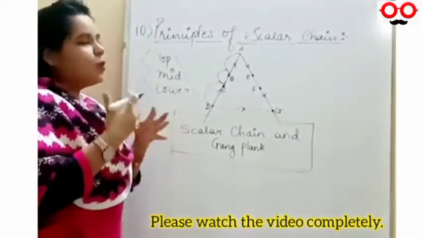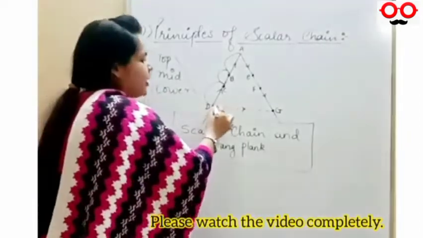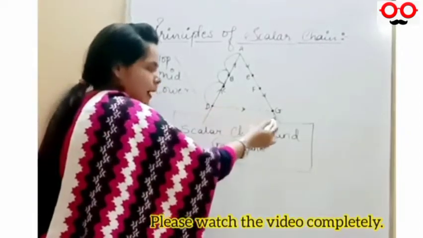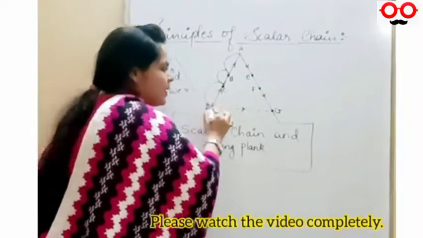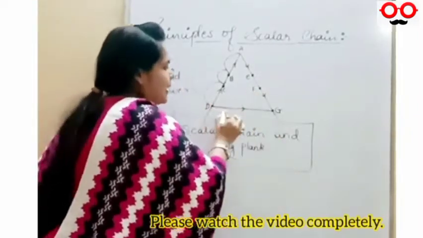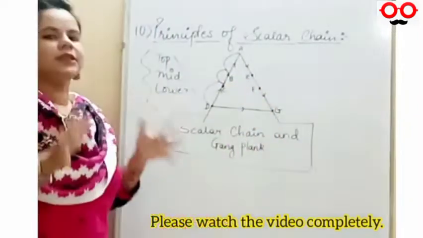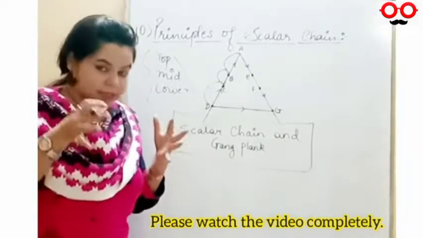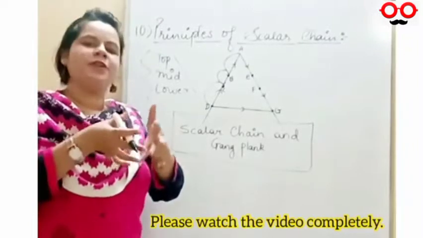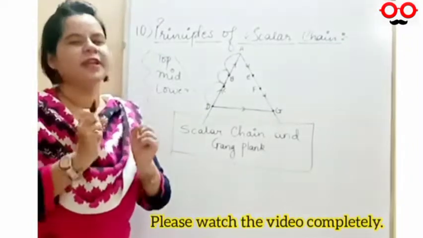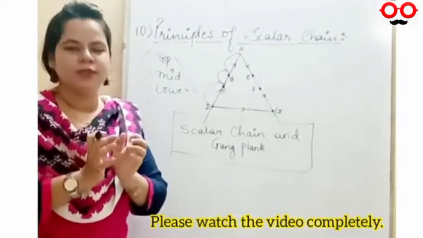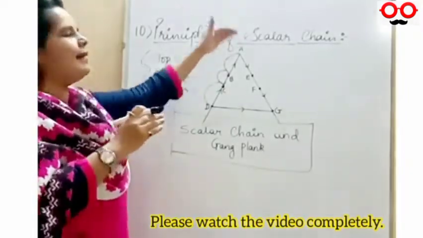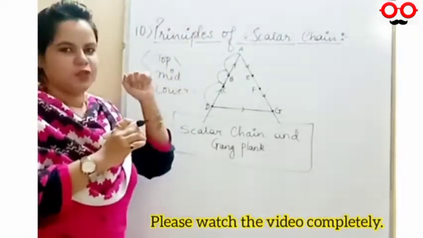But here you can draw a gang plank in which the same level of management can also sort out things and problems with a quick solution. Sometimes you need to take a decision in a particular period of time only, so for that you need not go through the hierarchy up to the top level management.